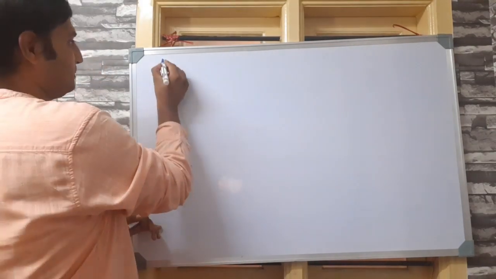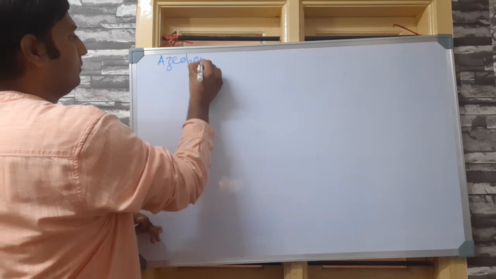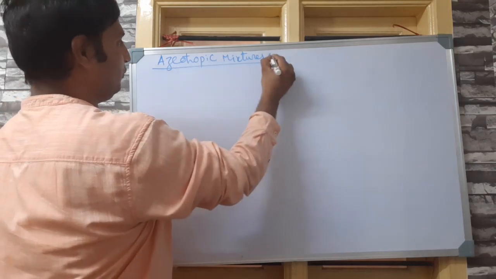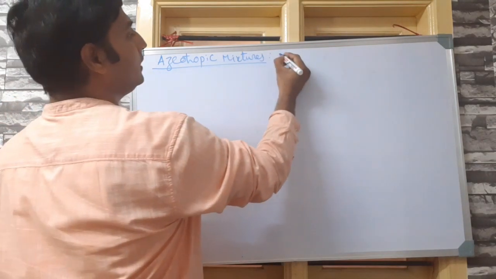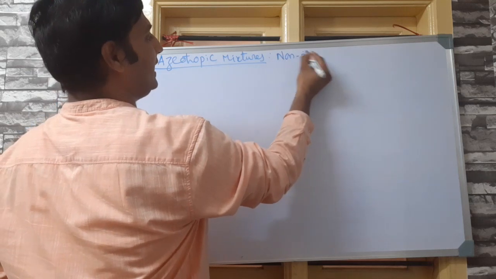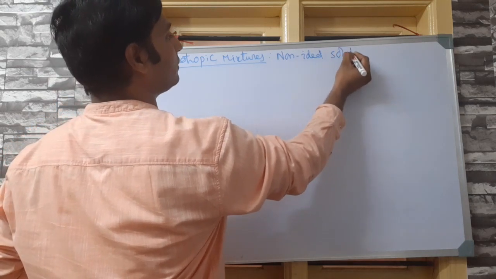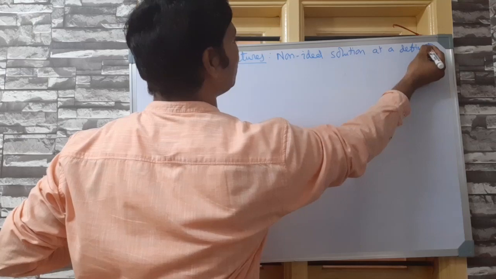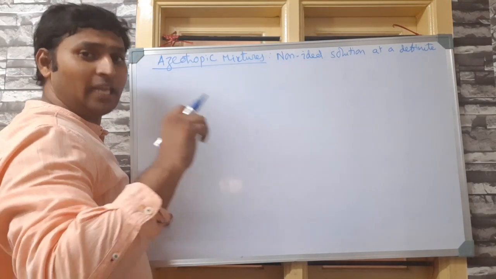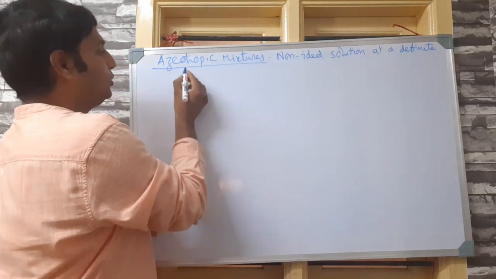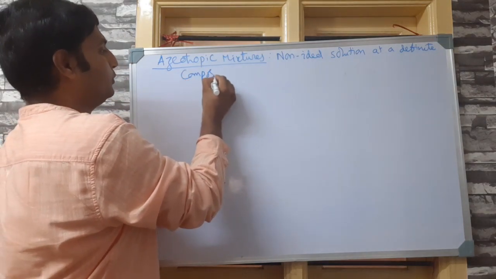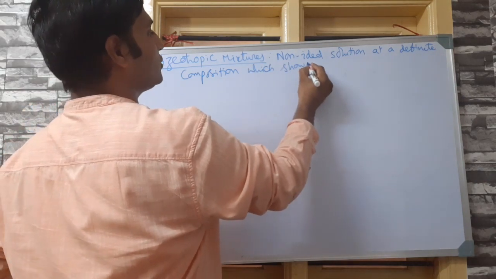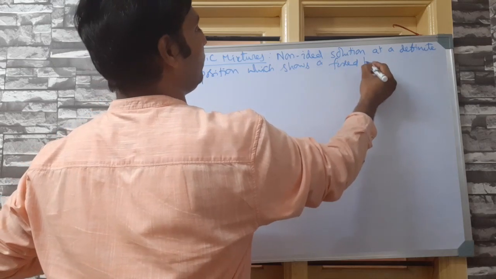So, azeotropic mixtures. Let me define them, which I have already done orally. Let me write it. Non-ideal solution at a definite composition. I told you already, at all compositions they will not form azeotropic mixtures, only at a particular composition. So, non-ideal solution at a definite composition which shows a fixed boiling point.